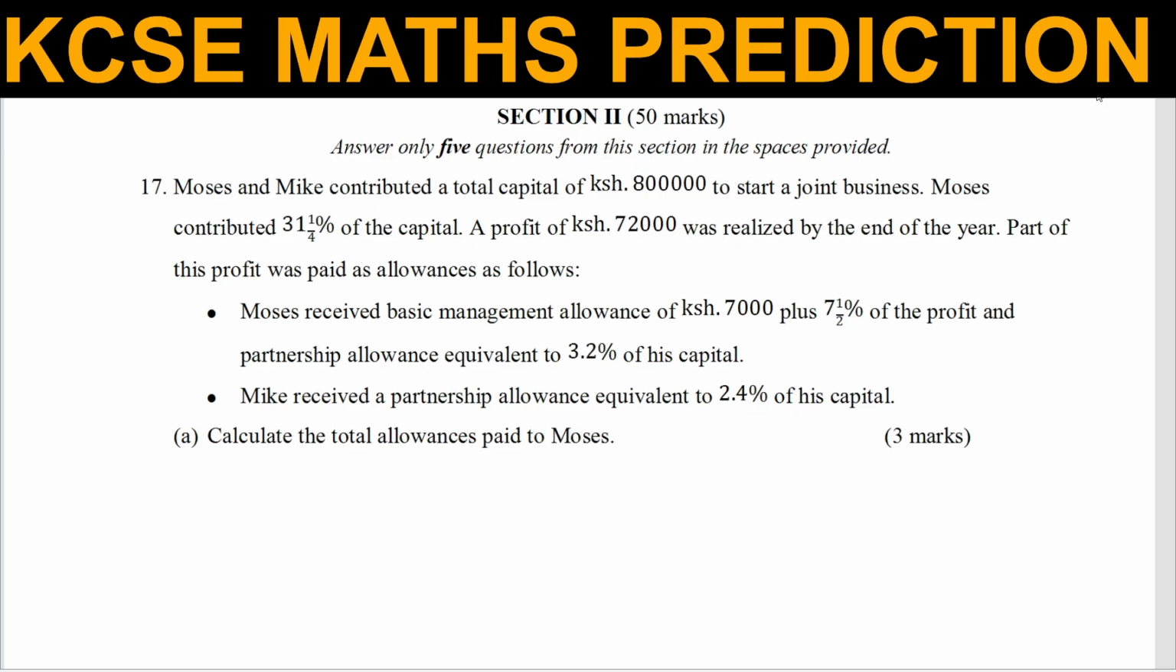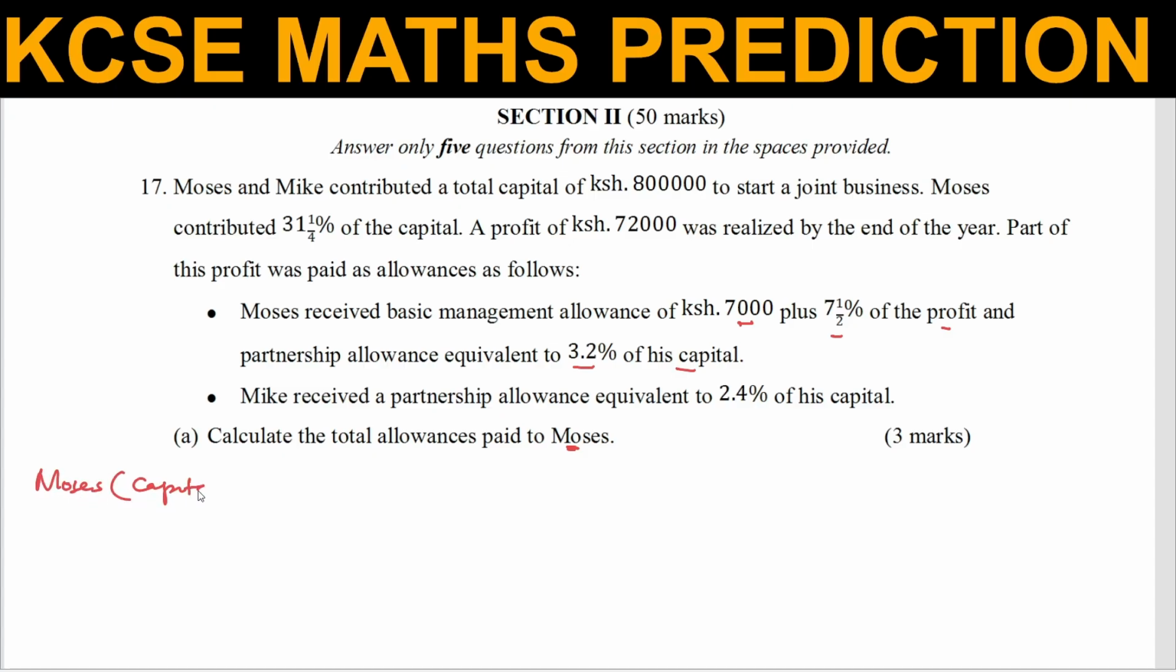Part A, calculate the total allowances paid to Moses. Now let's go to the question again. Make sure you read all the statements again and understand. Moses received a basic management allowance of 7,000. That is the first one. Then plus 7.5% of the profit and a partnership allowance equivalent to 3.2% of his capital. So what was the capital? We go to the capital Moses got. So we can start with that.